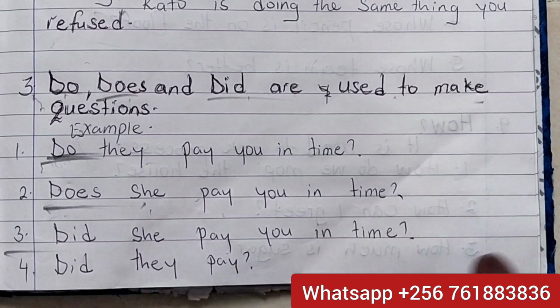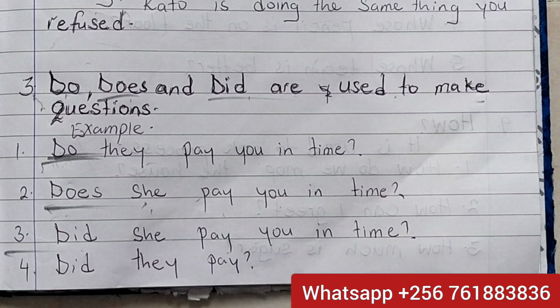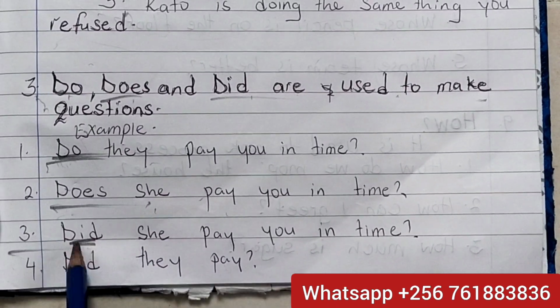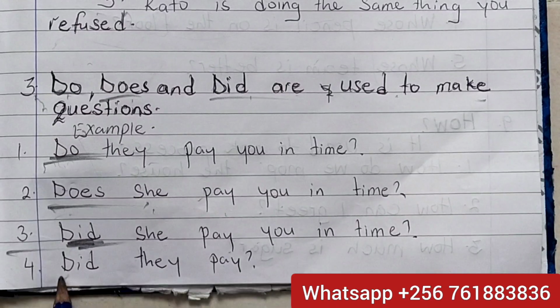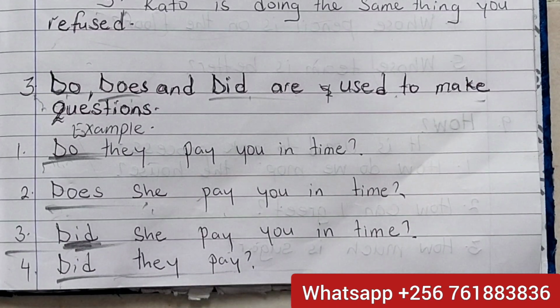And another one, did she pay you in time? Did she, in the past tense? Did she pay? Did she rape you? Did they arrest you? Now did does not change, and did goes with all pronouns. You can say did they, did we, did you, did I, did he, did she, did it. Did covers all of them. Did they pay? Did they pay?